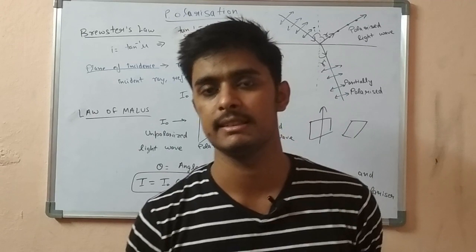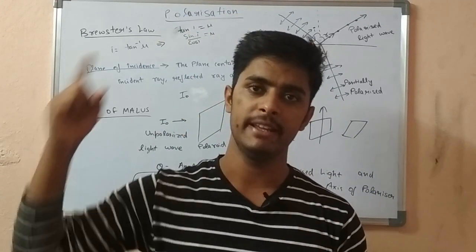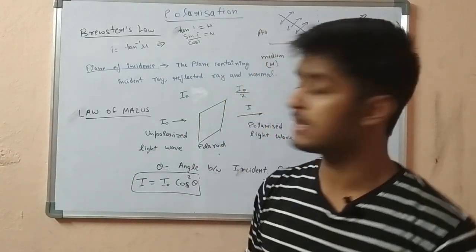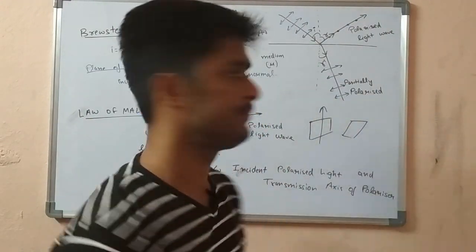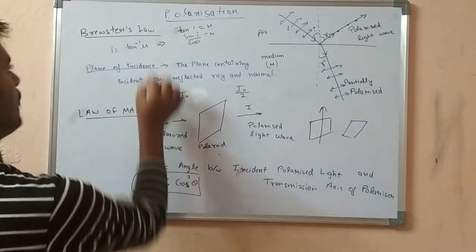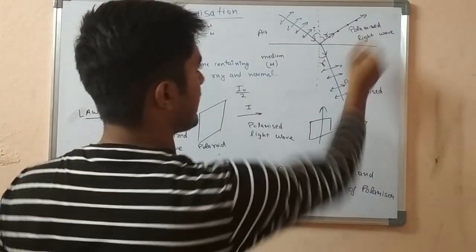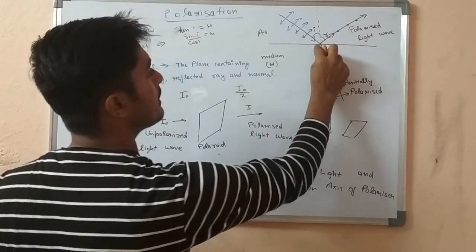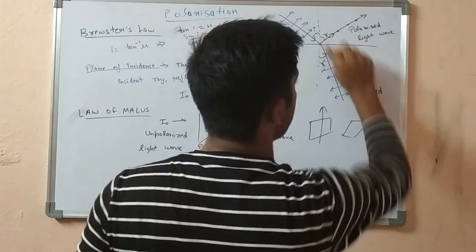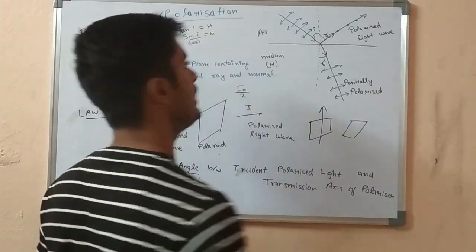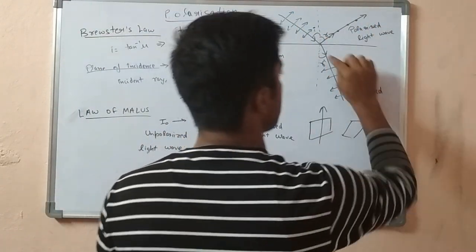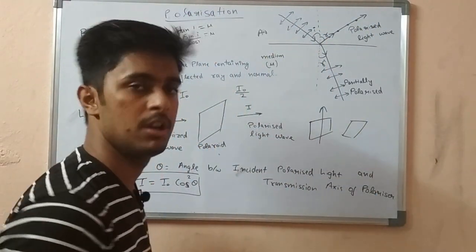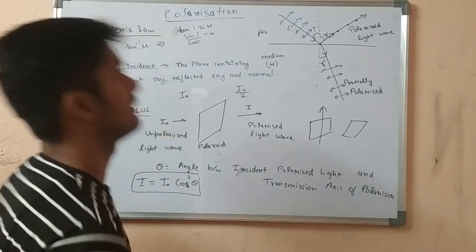There are two topics: one is Brewster's Law and the second is Law of Malus. We are going to study about these topics now. So Brewster's Law, what does it say? This is the diagram of Brewster's Law. This is the incident ray, this is the reflected ray, and this is the refracted ray. This is the unpolarized ray of light, this is polarized and this is partially polarized. Let me tell you the statement.